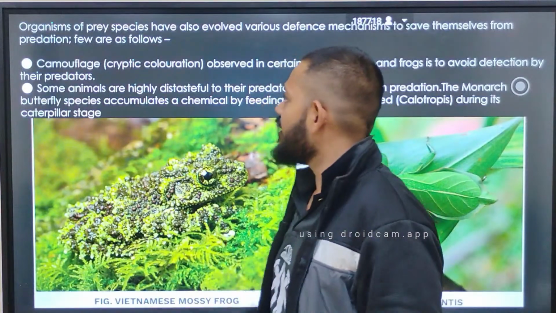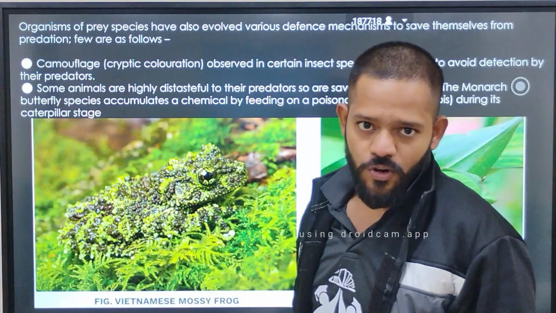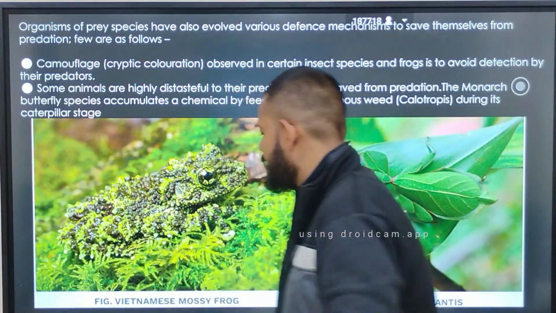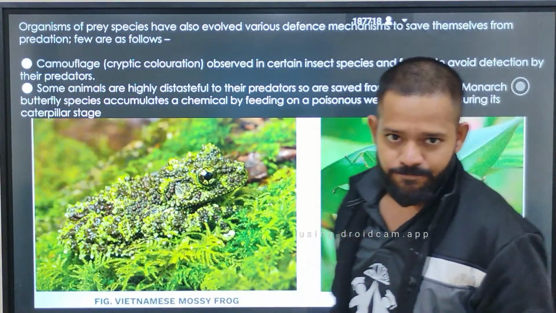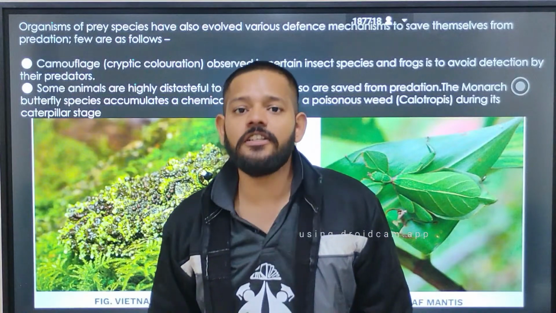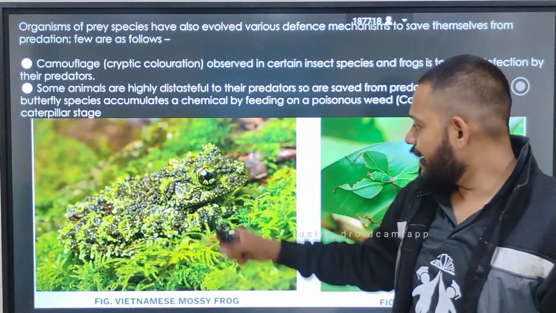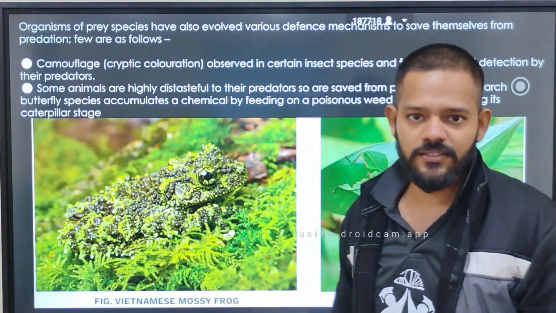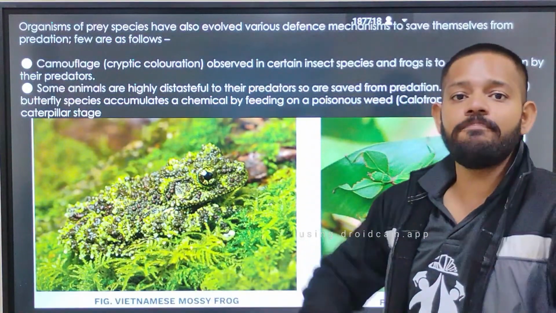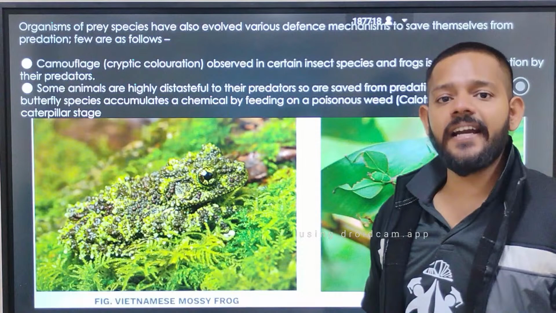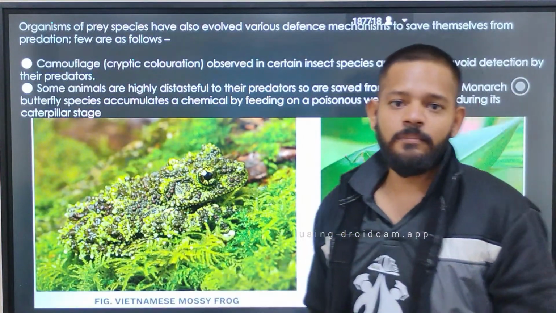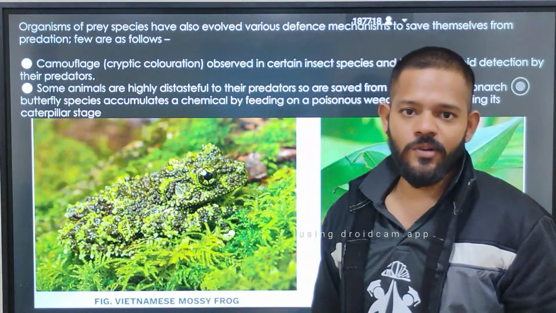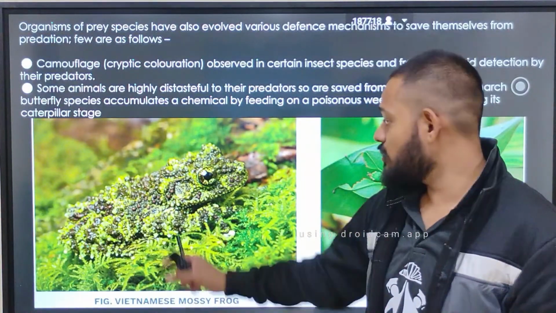So one of those is camouflage, or cryptic coloration. We have one example here, the Vietnamese mossy frog. It is a species of frog present in Vietnam, and its body design and color are just like bryophytes, mosses. So it sits inside the bed of moss, and the predator snake does not recognize it because it looks just like a moss plant. So this is camouflage.